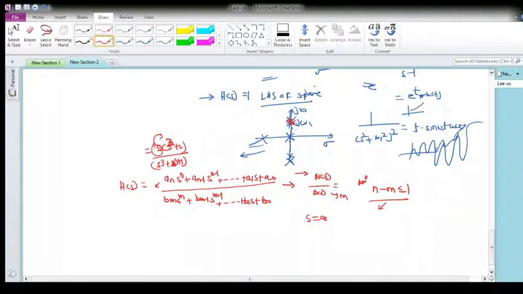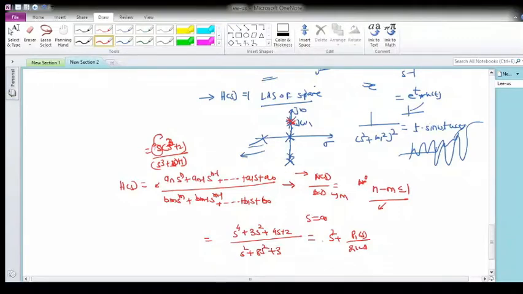Again, your system will become unstable. For example, if I have H(s) equal to s⁴ plus 3s² plus 4s plus 2, divided by s² plus 8s² plus, let's say, 3. So in this case, what is happening? There is a difference of 2. If I divide numerator and denominator, I'll get s² and some polynomial P1(s) upon Q1(s).